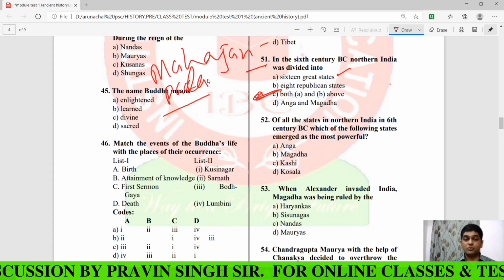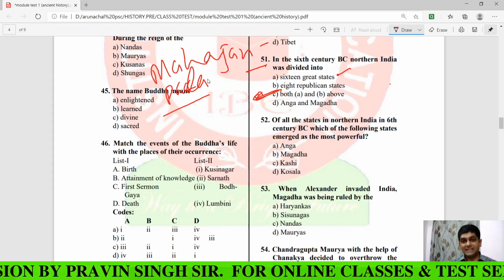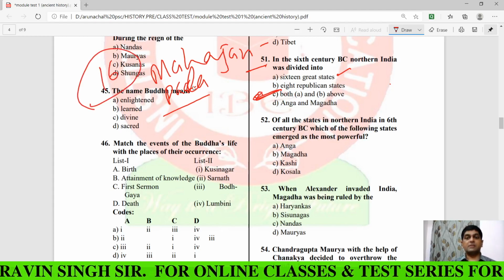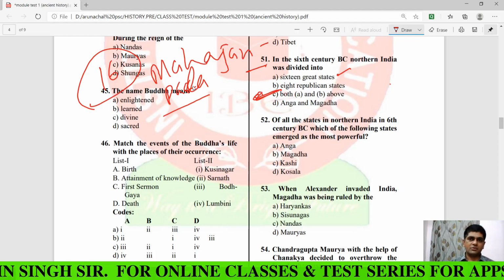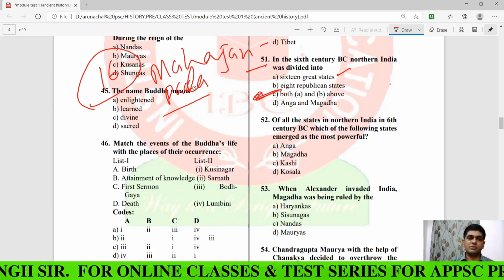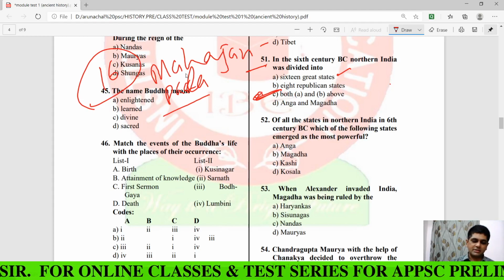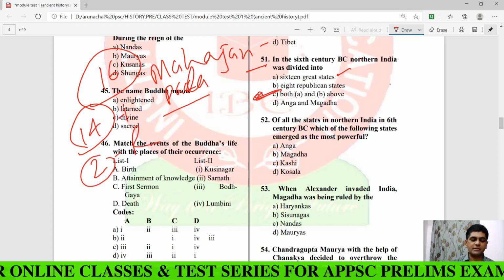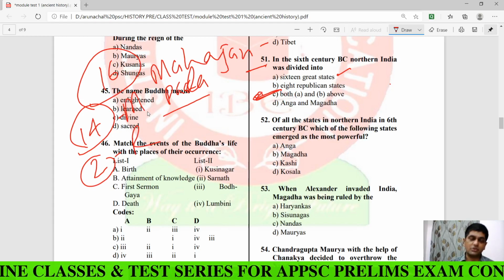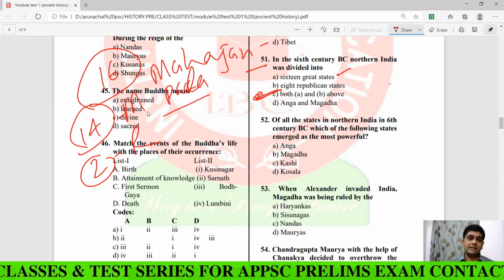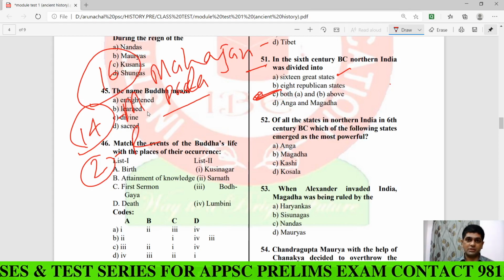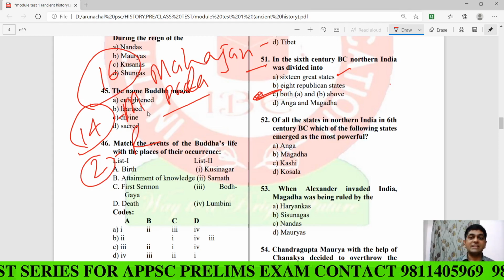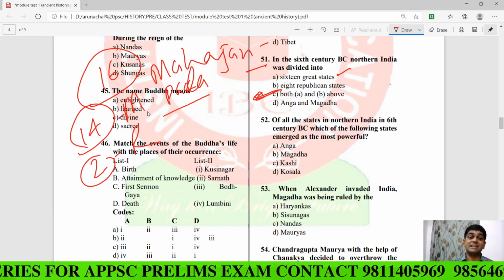And through which book do we come to know about the list of these 16 Mahajanpadas? Mahajanpada means a great kingdom or a large kingdom, and their total number was around 16. Among these 16, 14 were monarchies and 2 were republics. Clear? Through a Buddhist text called Anguttara Nikaya and a Jaina text called Bhagavati Sutra, we come to know about the list of these 16 great states, also known as the 16 Mahajanpadas.